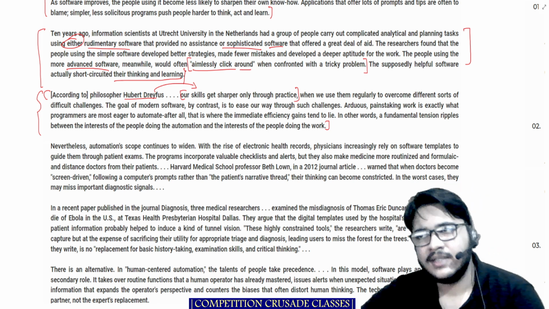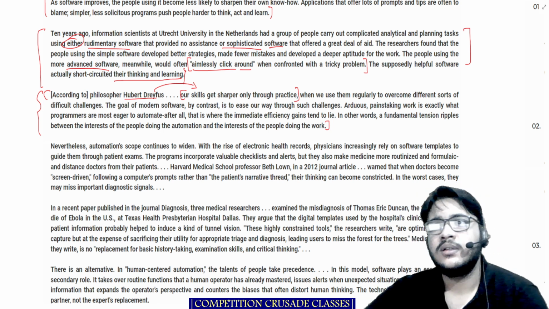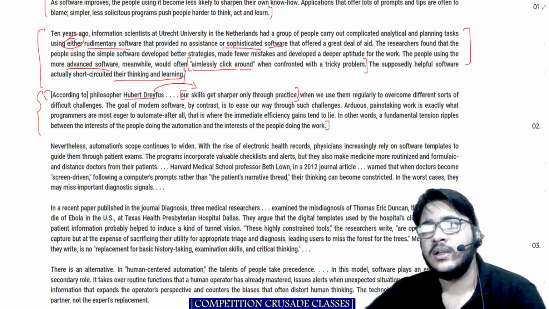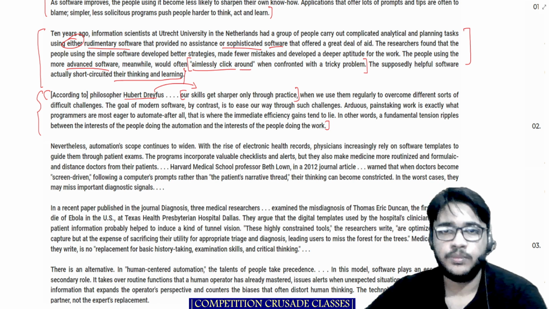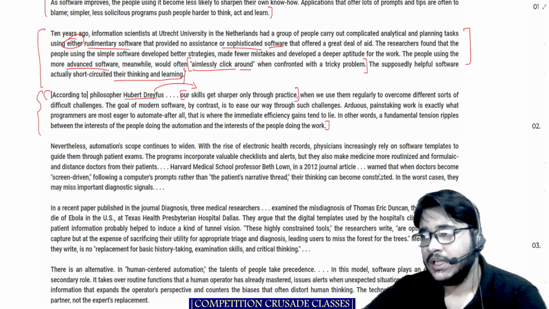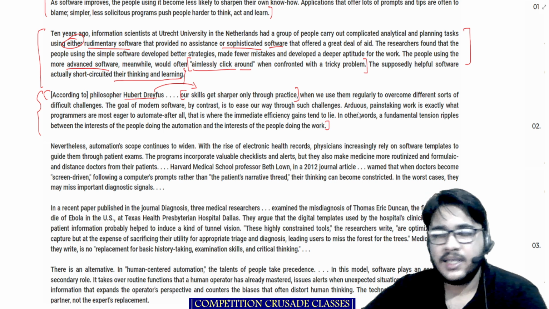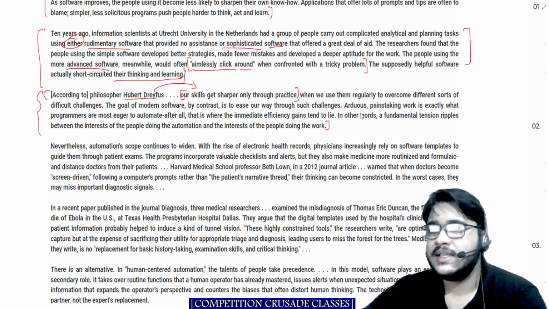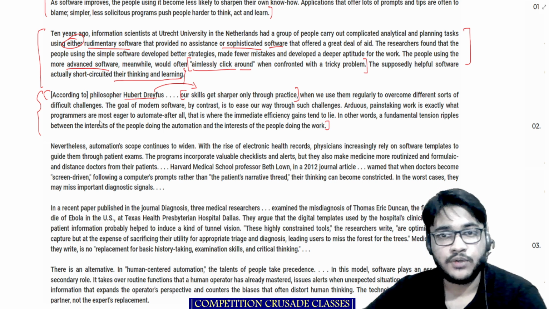Basically, what it's saying is that Hubert Dreyfus says our skills get sharper only through practice. But what we are seeing is that arduous and painstaking work is exactly what programmers, software developers these days, are most eager to automate.